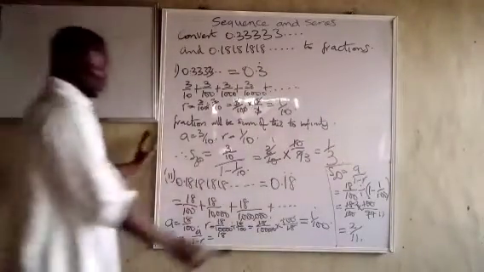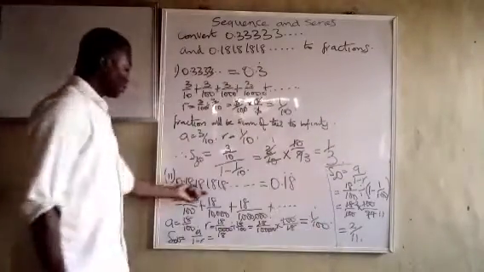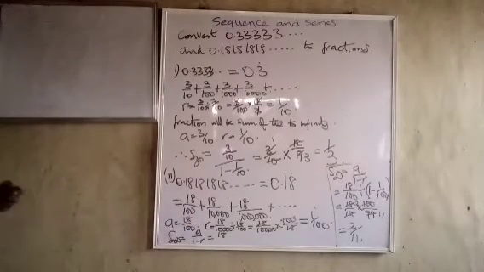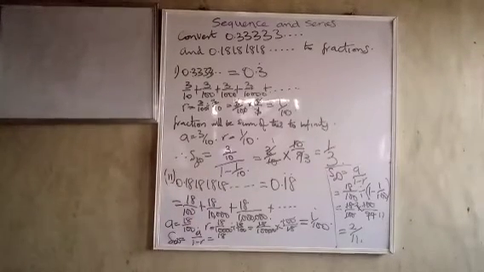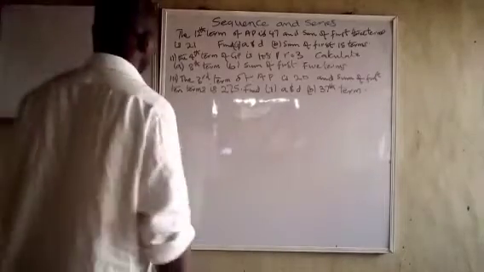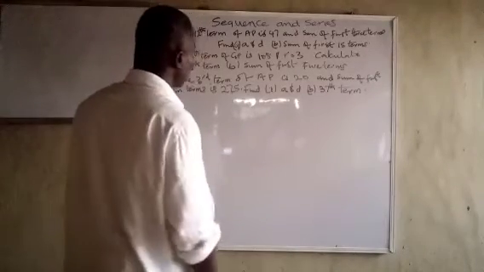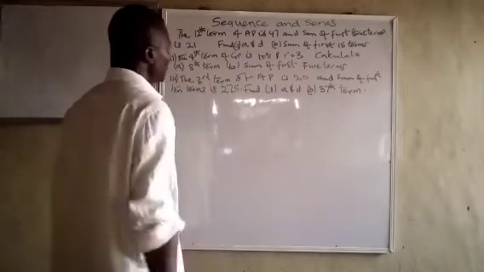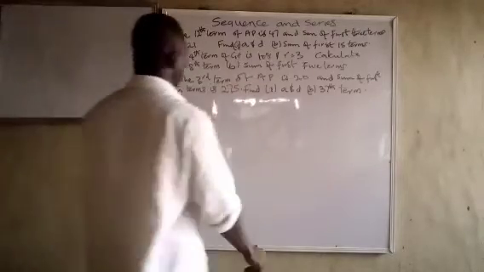So when you convert this one from decimal to fraction, that's what it will give you. It just needs a little thinking to do all these things. Now in closing, let's quickly solve these questions. The 12th term of an AP is 47, and the sum of the first 3 terms is 21. Find A and D. Then find the sum of the first 15 terms.